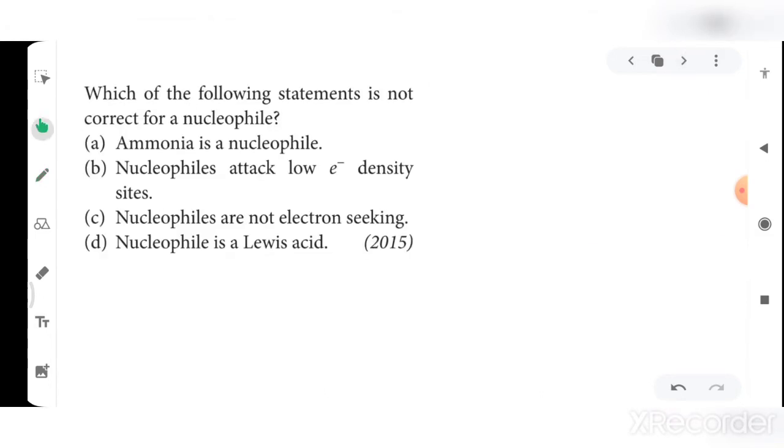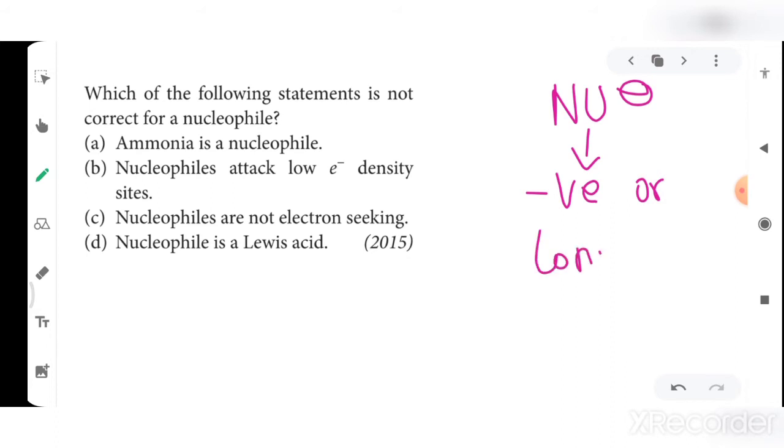Now the second question. Which of the following statements is not correct for a nucleophile? Okay, the first question we discussed was about electrophile. Now this question is for nucleophile. So nucleophile is Nu minus. This is either a negatively charged species or the molecules or atoms which contain a lone pair of electrons.